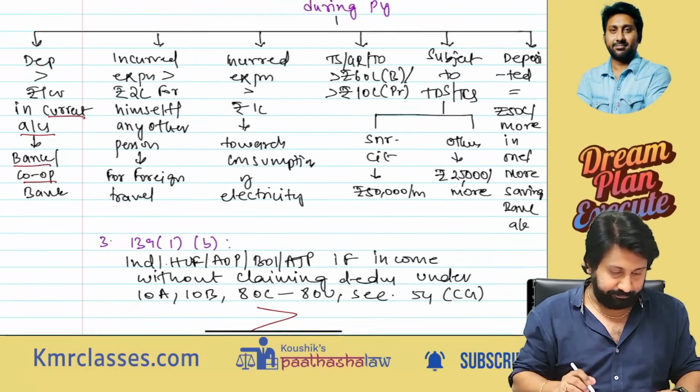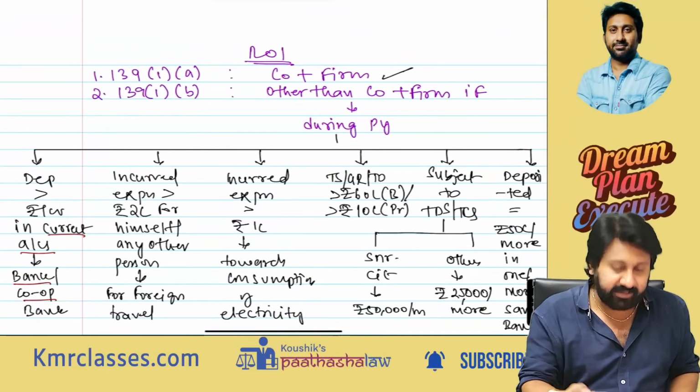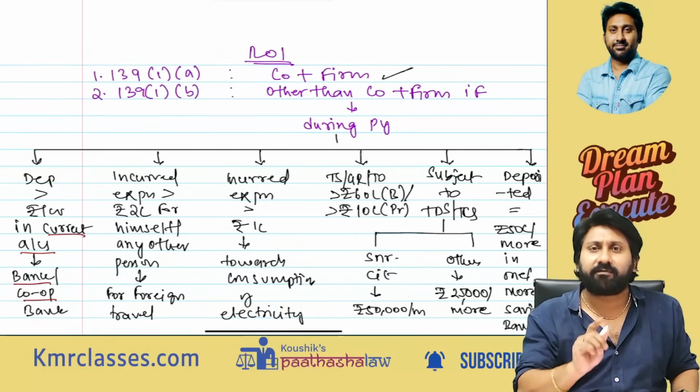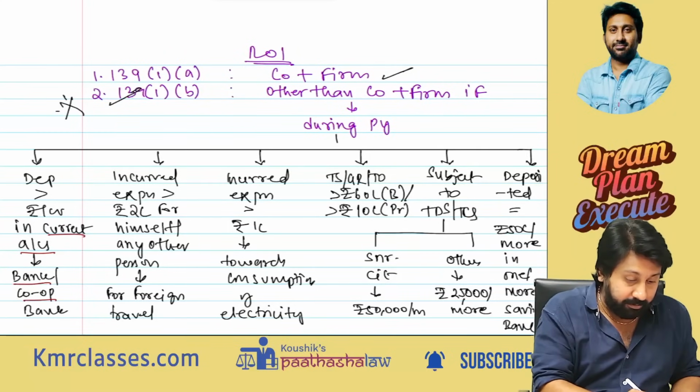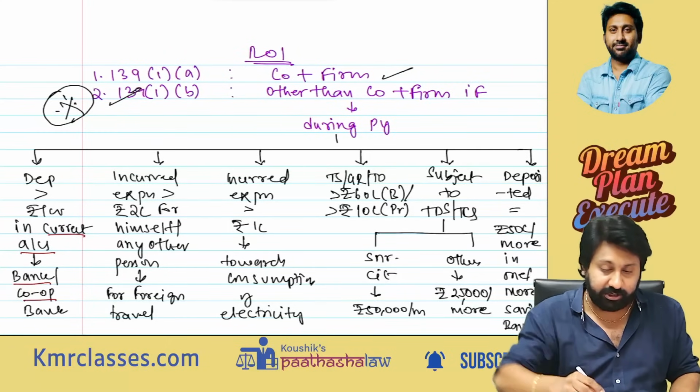So let's continue with a document such that you can understand it easily. See here, first one: I already said company and firm has to file irrespective of the quantum of its income. Second one, section 139(1)(b), most important for exam, MCQ or direct question can come.